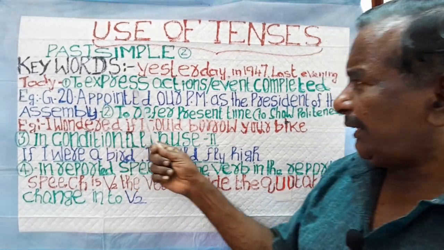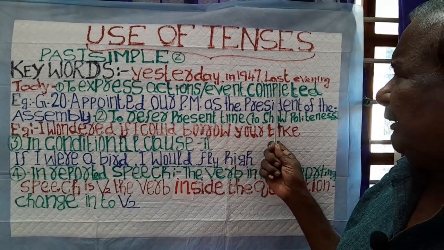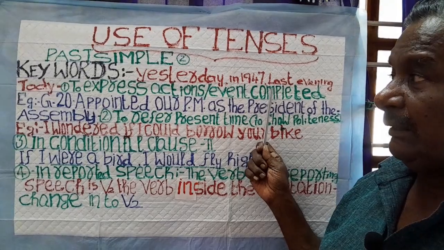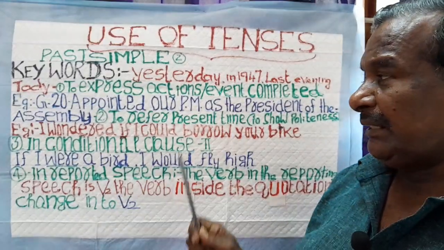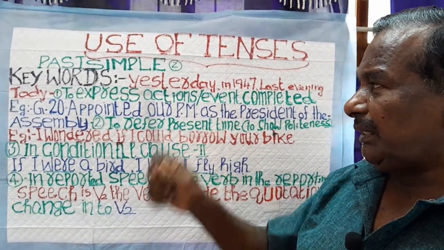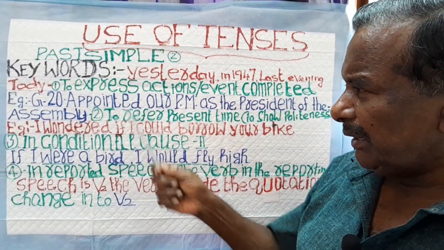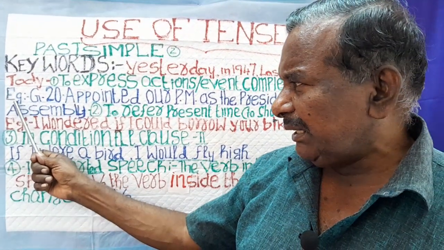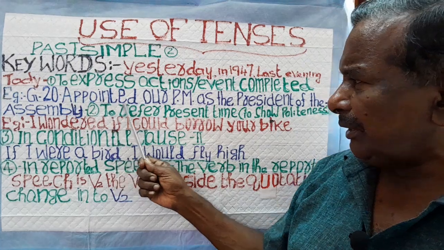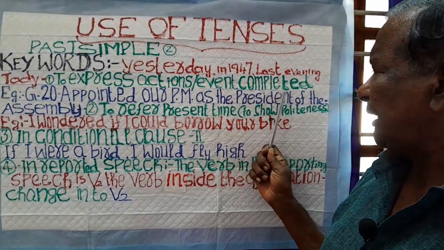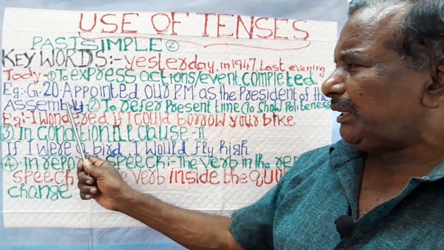the first rule is to express an action or event completed. The event is fully completed. For example, I have given you an example. G20 appointed our Prime Minister as the President of the Assembly.